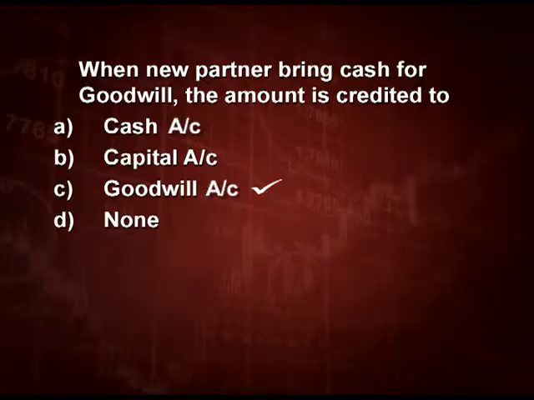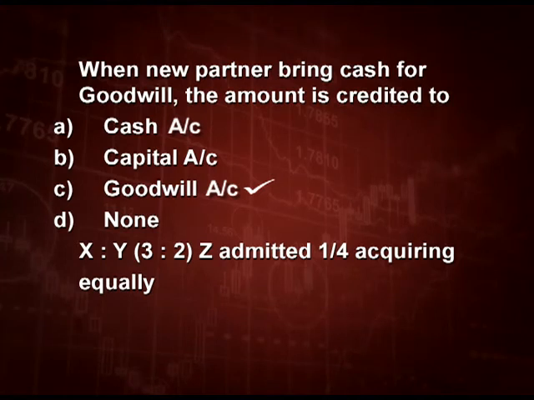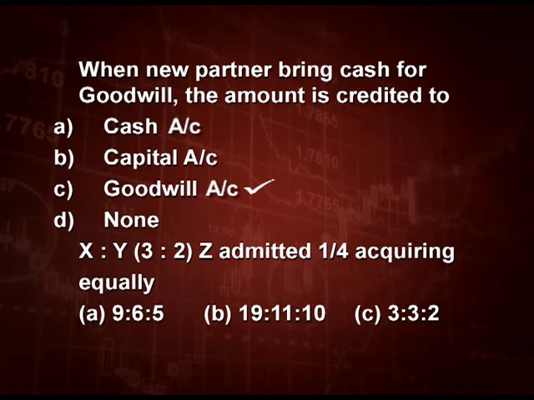Okay. Next question, X and Y ratio 3:2, Z is admitted for 1/4 share, acquiring it equally from X and Y. What will be the new ratio? Note it down carefully. X and Y 3:2, Z is admitted for 1/4 share, acquiring equally from X and Y. What is the new ratio? 9:6:5 or 19:11 and 10 or 3:3:2.